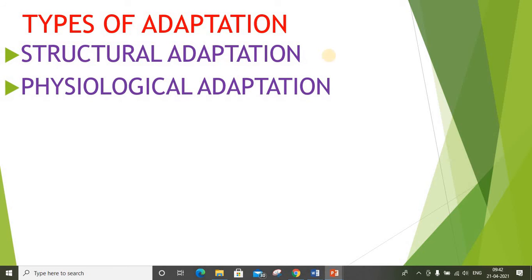Next is the physiological adaptation. Like structural adaptations, physiological adaptations also involve physical changes in the species. However, physiological adaptations are not always about appearance, and this type of adaptation can be due to changes in the environment or due to the behavior of other species. For example, a fish living in water that suddenly becomes more acidic has to shift its body chemistry to adapt itself.